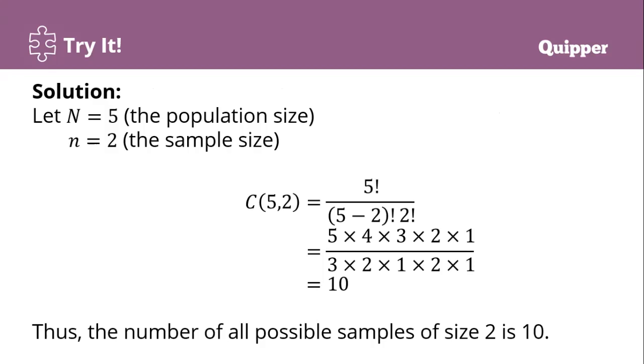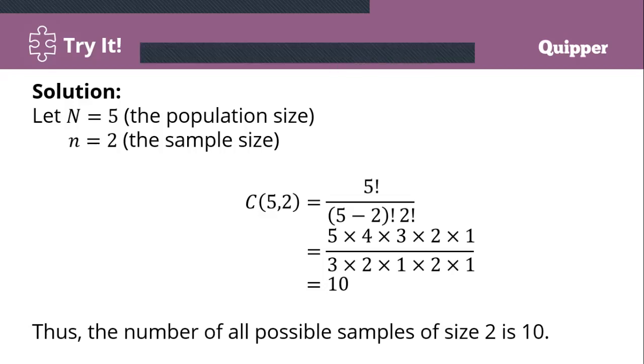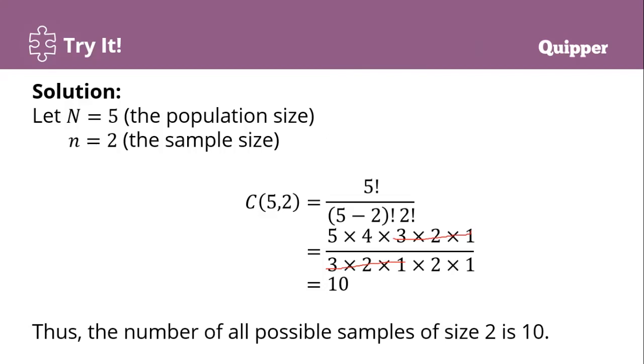We can cancel the pairs, but only once. We cancel the 3 2 1 in the numerator because there is a 3 2 1 below. You cancel a pair only once; whatever you cancel on top, you also cancel in the denominator. Then what remains is 5 times 4, which is 20, over 2 times 1, which is 2. So 20 divided by 2, the answer is 10. Therefore, the number of all possible samples of size 2 is 10. Okay?